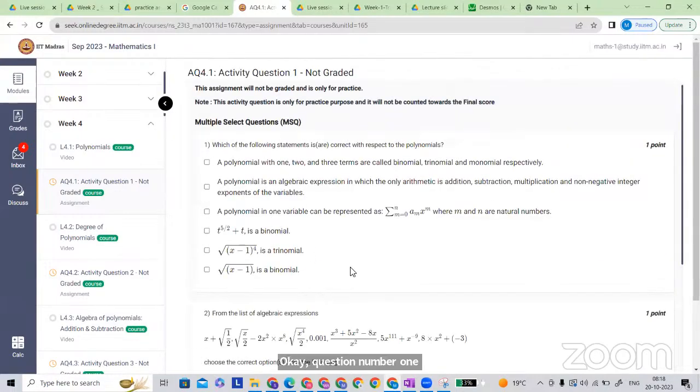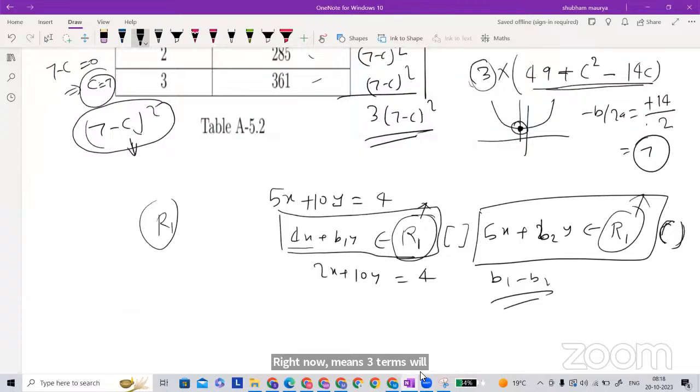See, there is a trinomial. Sorry, where is the trinomial? Okay, yeah, square root of x minus 1. Trinomial means 3 terms will come. Monomial means suppose you have a polynomial of just writing px, so this is a monomial.